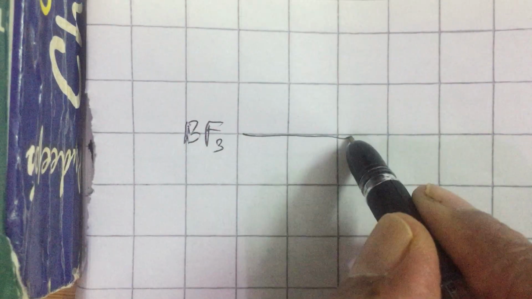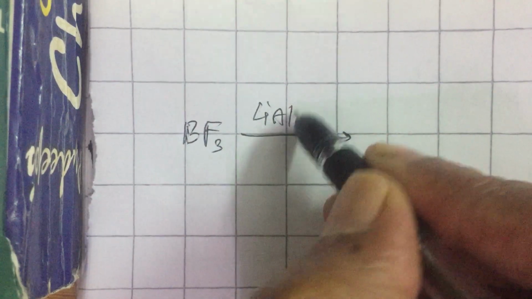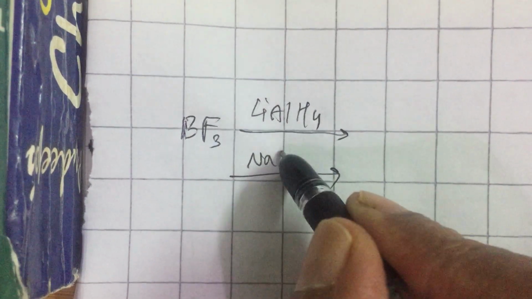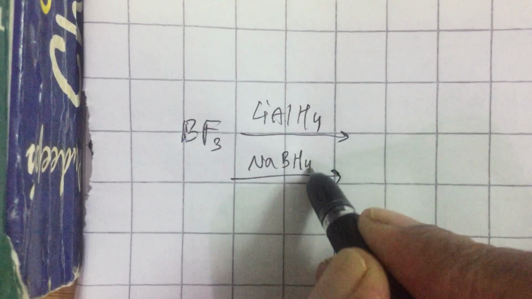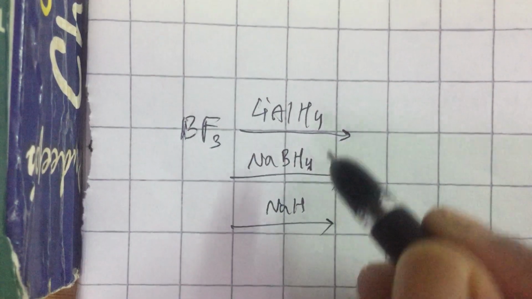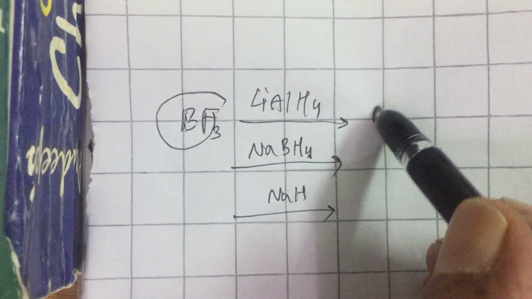You can react it with a reducing agent like lithium aluminum hydride. You can react it with sodium borohydride. You can react it with sodium hydride. Whenever you react BF3 with any of these, you will get B2H6.